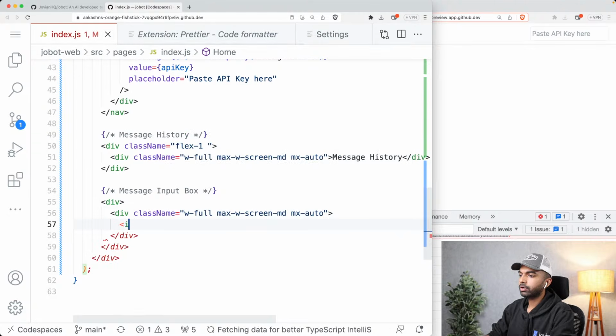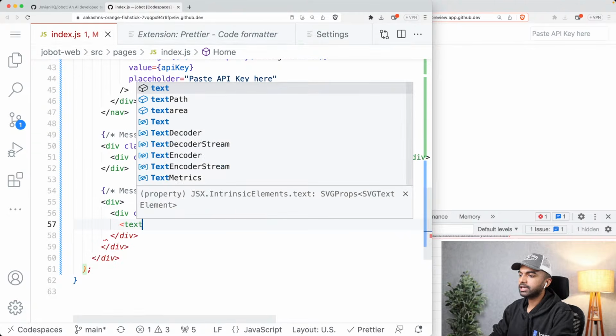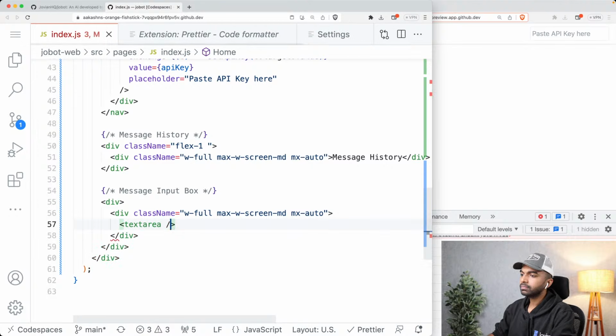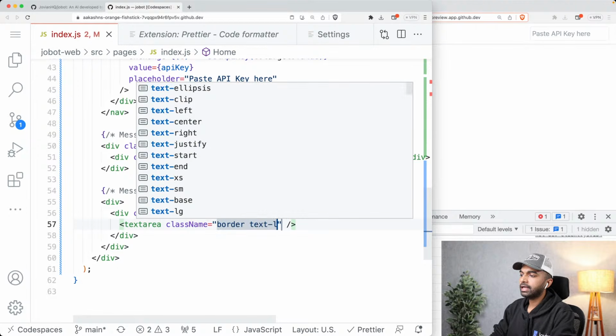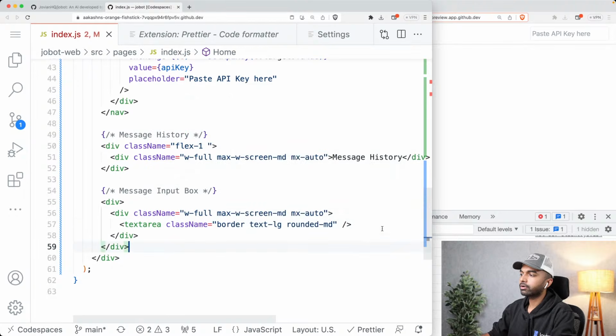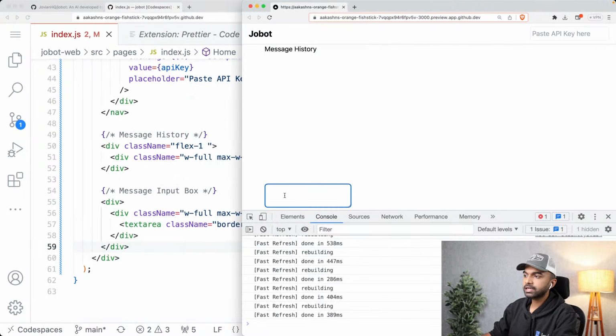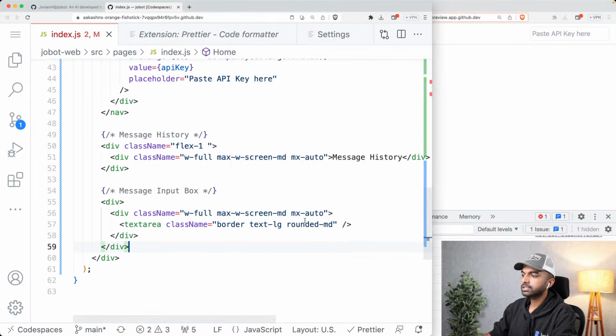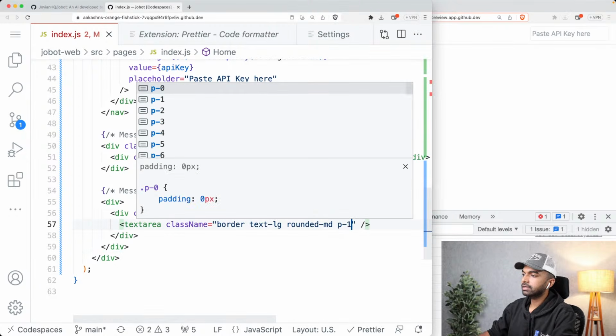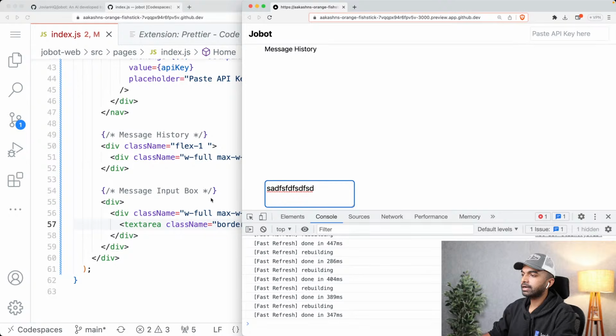So let me use a text area. So text area, and in this text area, let me give this some classes. So let me give it a border. Let me give it text-lg so that we have big text. Let me make it rounded-md so that it has a rounded border. Okay, so now we have this text area, and inside this text area we can actually type as well. Let me just add some padding here as well so that this text area looks slightly nicer.